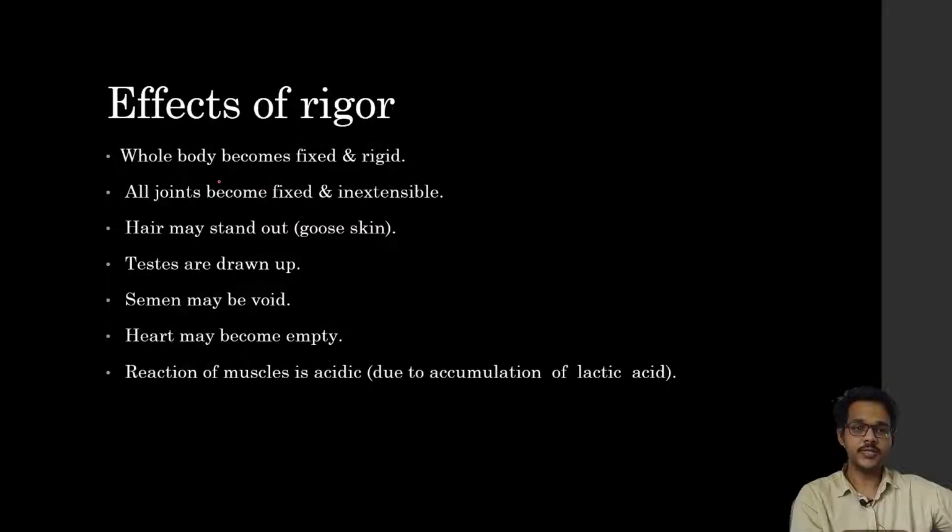Effects of rigor mortis: in this state the body becomes fixed and rigid, and all joints become fixed and inextensible. Hair may stand out, leading to a goose skin appearance, that is, a puckered appearance. The testes may be drawn up, and semen may be voided. The heart may become empty because of contraction, and the blood present in the heart may come out into the blood vessels. The reaction of muscle is usually acidic in nature due to accumulation of lactic acid.